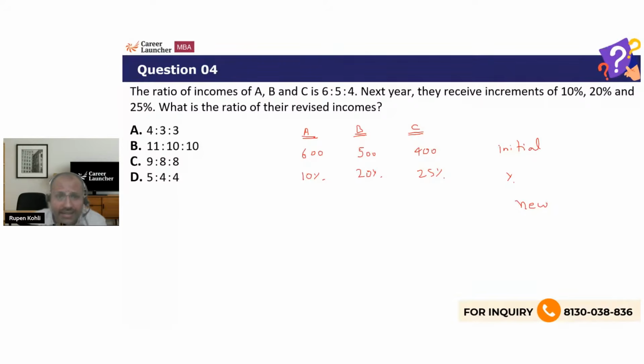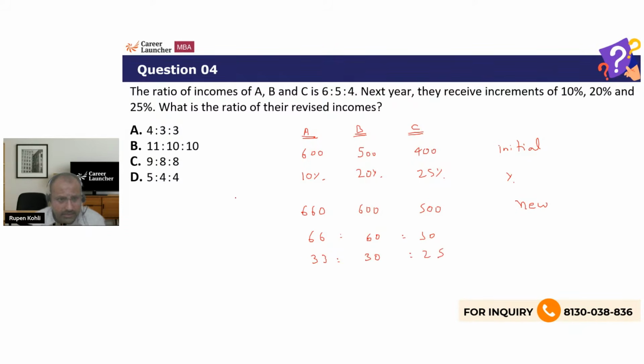So 600 into 1.1, basically 10% increase, which is 660. 500 into 1.2 is 600. 400 into 1.25 is 500, right? So this ratio is coming to be 660 is to 600 is to 500. 10 cancels, 66 is to 60 is to 50, or another 2 can cancel, 33 is to 30 is to 25.